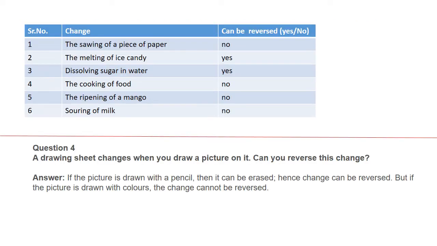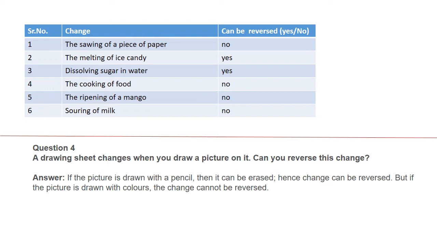Sawing of a piece of paper. It is not reversible. You cannot get the paper back. The melting of ice candy. Yes. Once the ice candy is melted, you can keep it in the fridge and you can get it back. Dissolving sugar in water. Yes, of course.